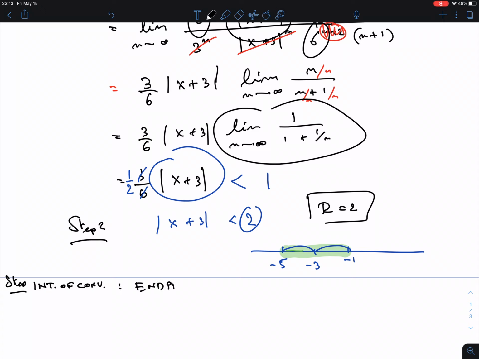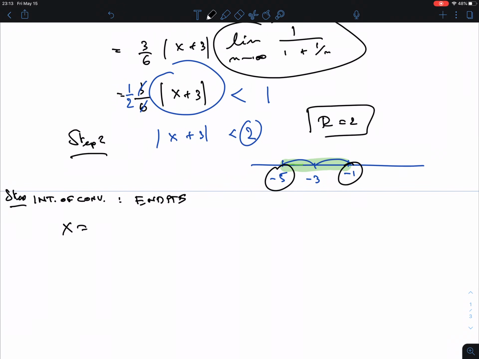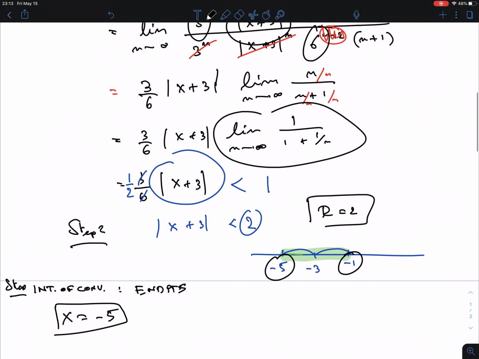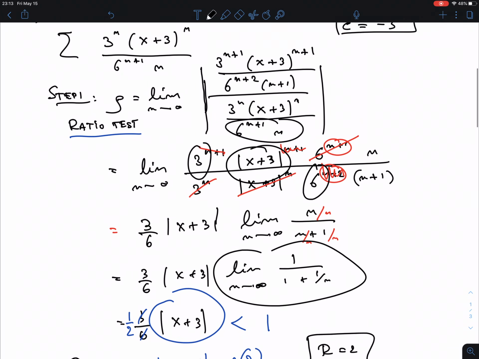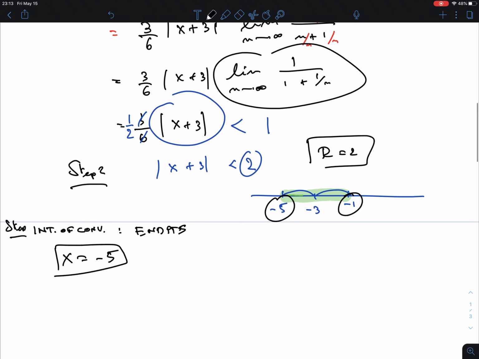And what do I mean with that? Well, here, these are the endpoints, right? And how do we do this? Well, there's only one way. That is, you take that endpoint and you plug it into that original series that we have there. So I put the -5 in there, and so we get the summation of 3 to the n times (-5 + 3), so it is (-2) to the power n, over 6 to the n+1 times n.